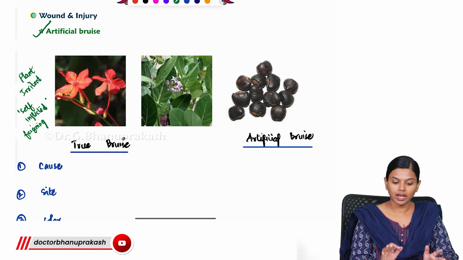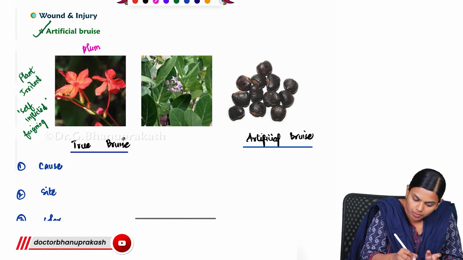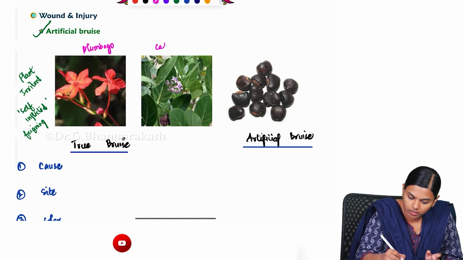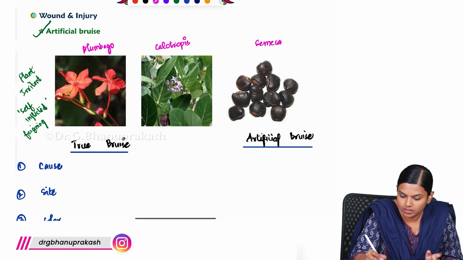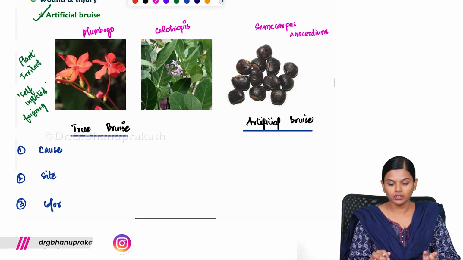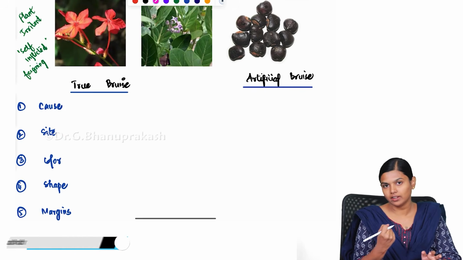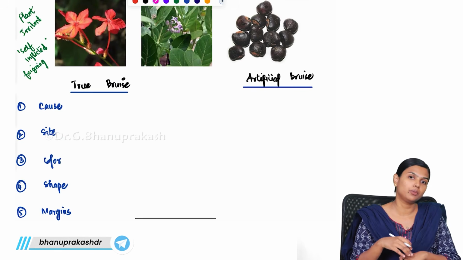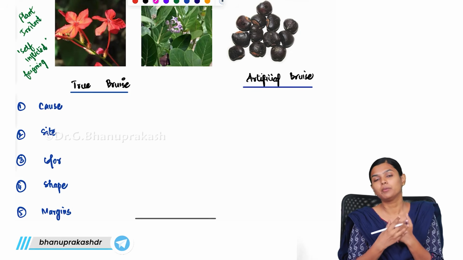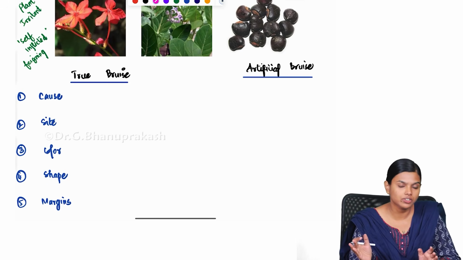This is usually done by using 3 plants. Those are these: Plumbago, Calotropis, then Semecarpus anacardium. So these are the 3 commonly used plant irritants to cause artificial bruises. Mainly they will take these plant irritants and rub them over their skin, and it will produce a bruise-like injury because of its irritant nature. So how to differentiate a true bruise from an artificial bruise, we will see.